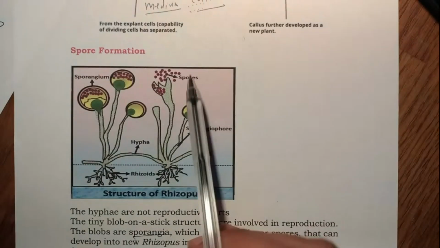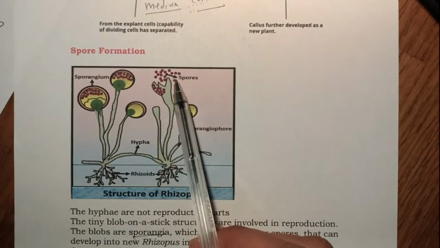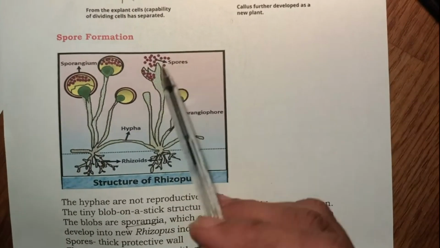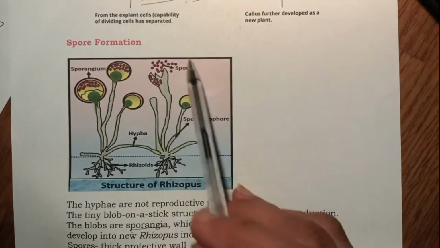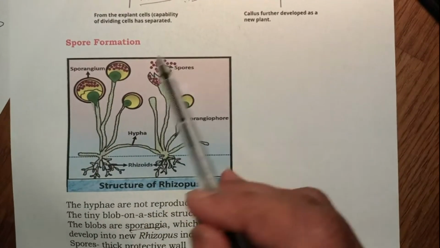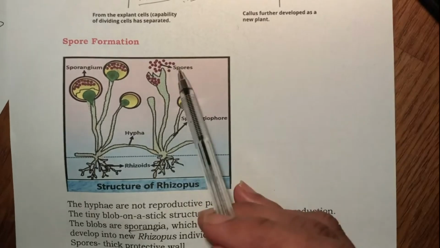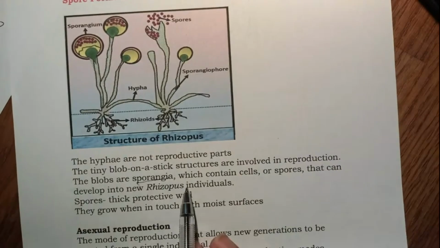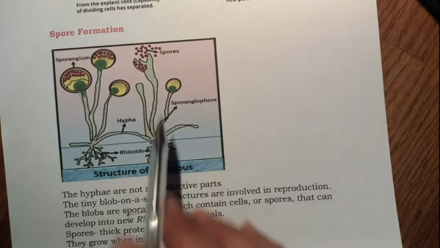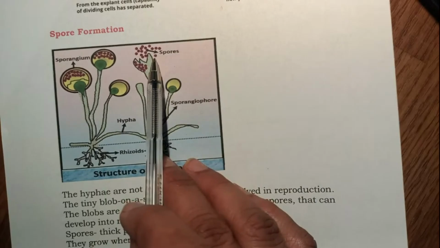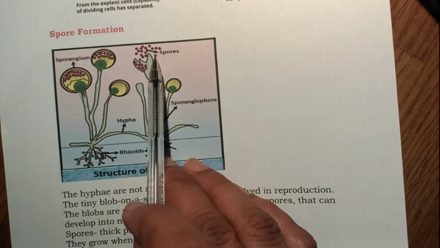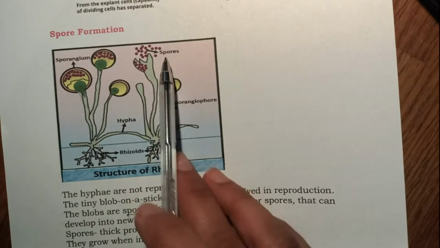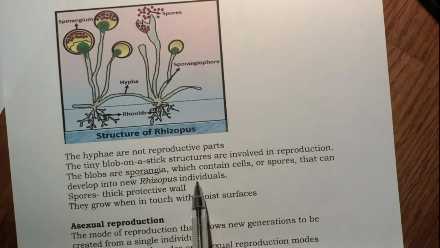When the sporangium bursts, the spores come out, and when they get a good moist environment, moist surfaces, they can develop into a new rhizopus individual. Spores have a thick protective cover, but when they come in contact with a moist surface, they grow into a new rhizopus individual.